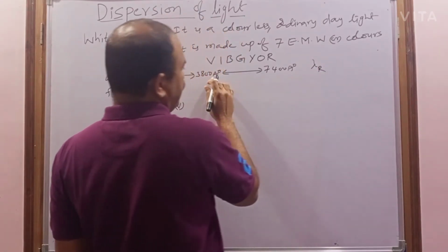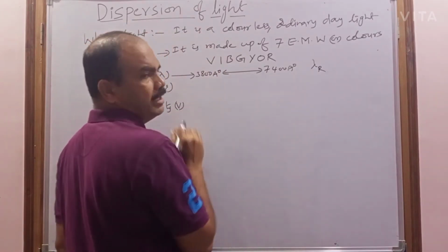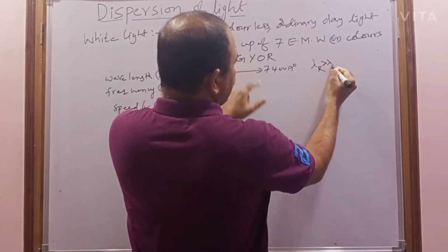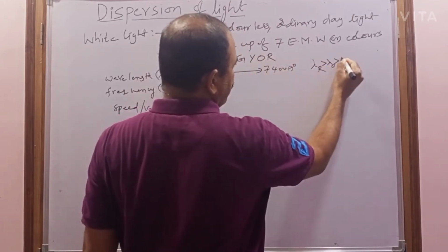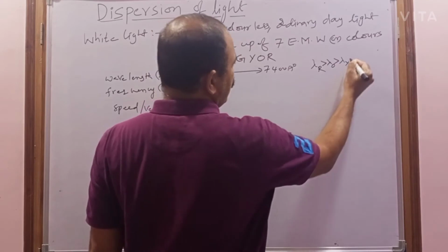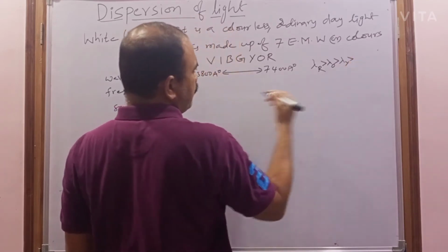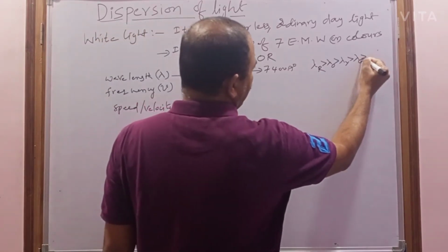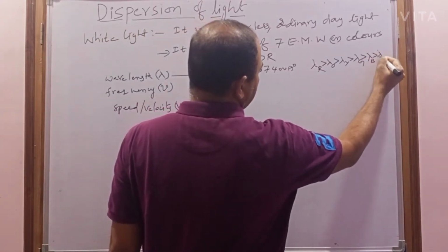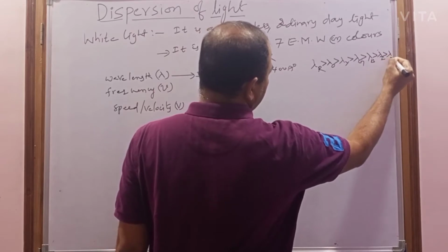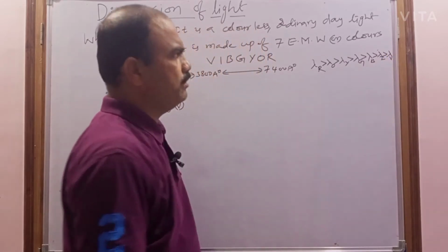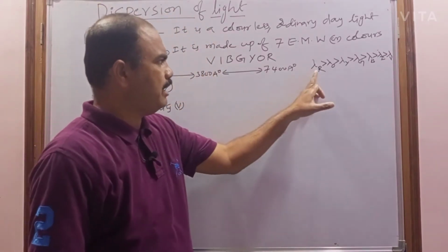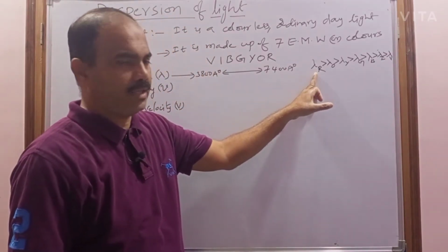The wavelength of red is greater than that of orange, the wavelength of orange is greater than that of yellow, yellow greater than green, then blue, then indigo, and then violet. So which color has the least wavelength? Violet.